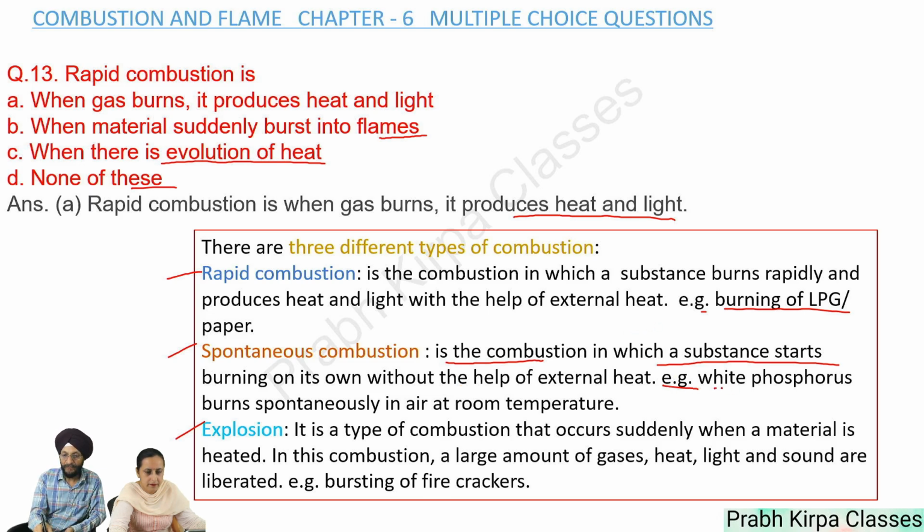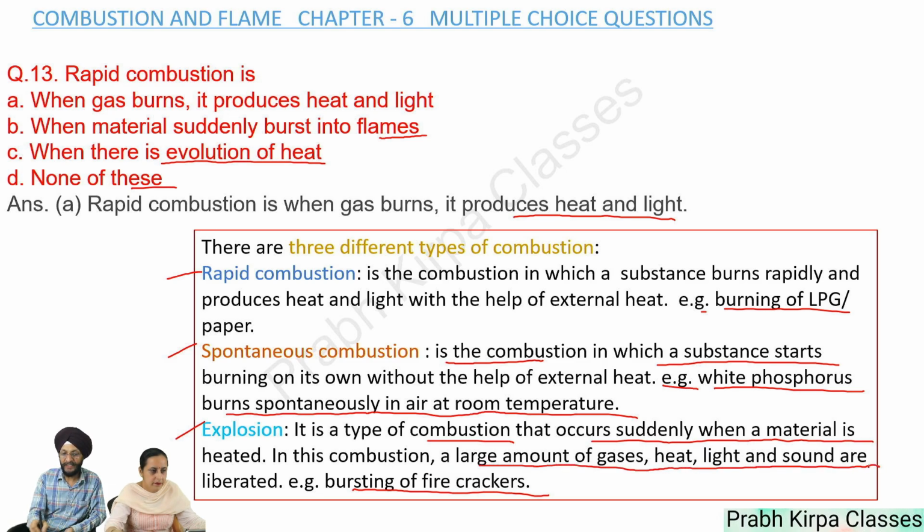An example is white phosphorus, which burns spontaneously in air at room temperature. The third type is explosion, and its example is bursting of firecrackers. It occurs suddenly when a material is heated. In this combustion, a large amount of gases, heat, light, and sound are liberated.